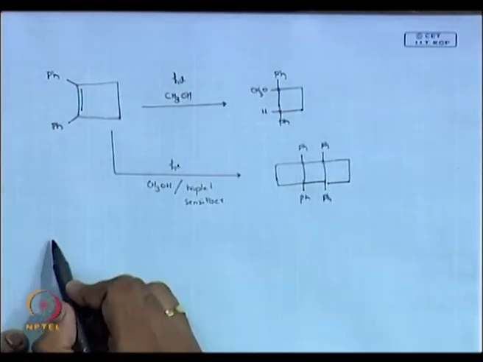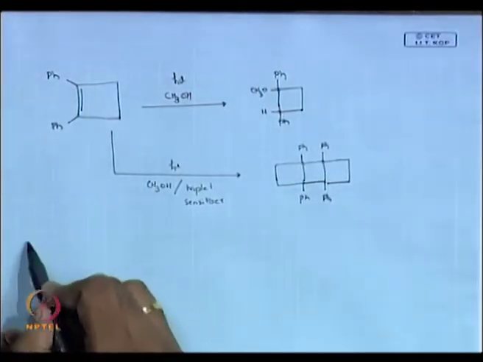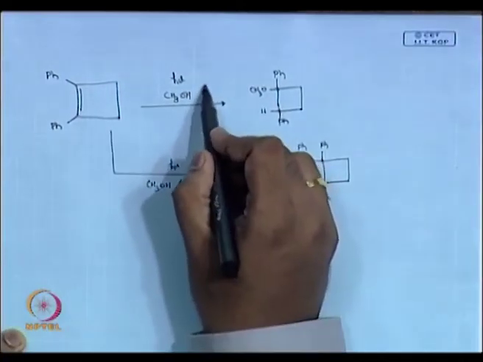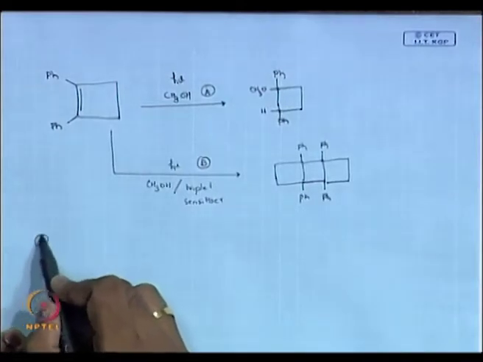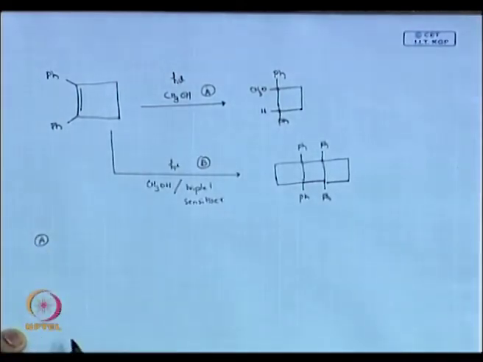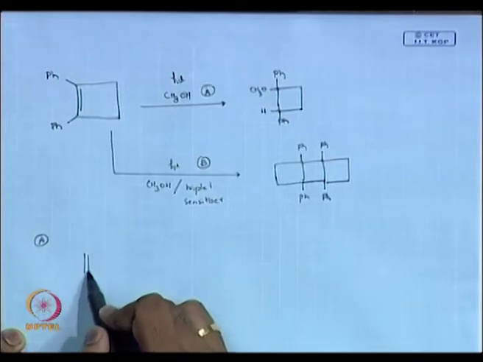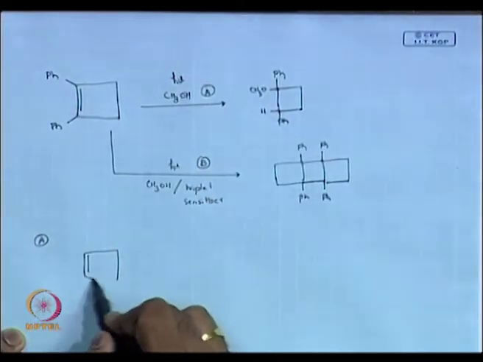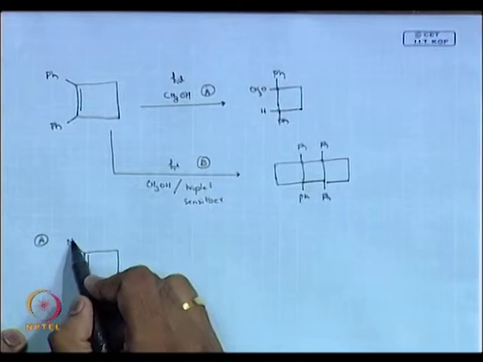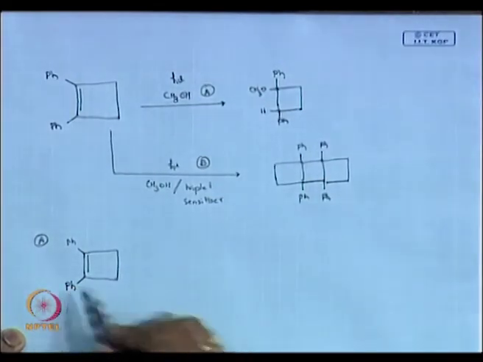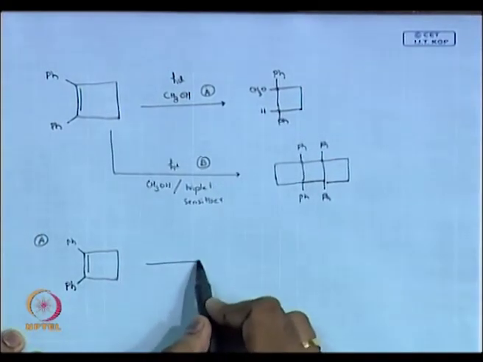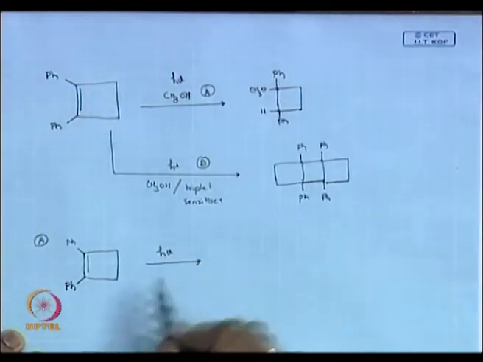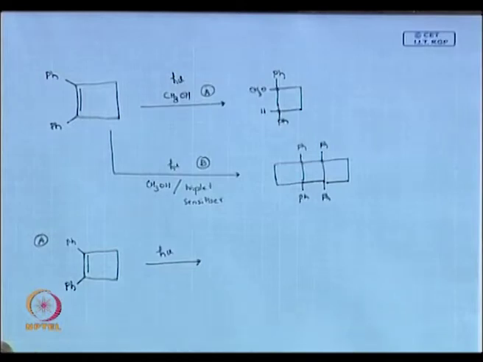Let us consider what happens in the first case. You are photolyzing the alkene directly. So, if you photolyze directly, what do you expect?